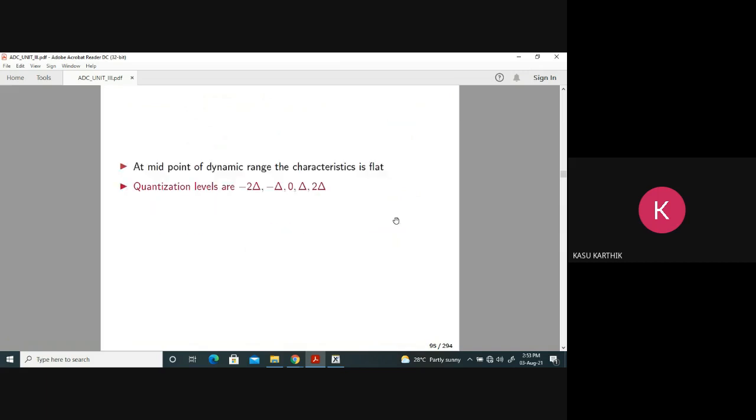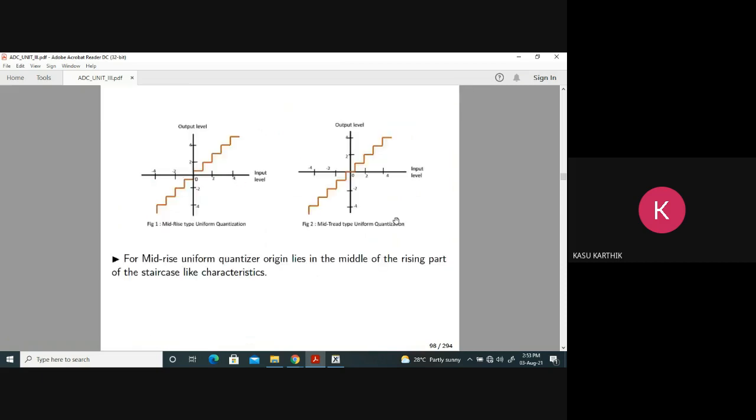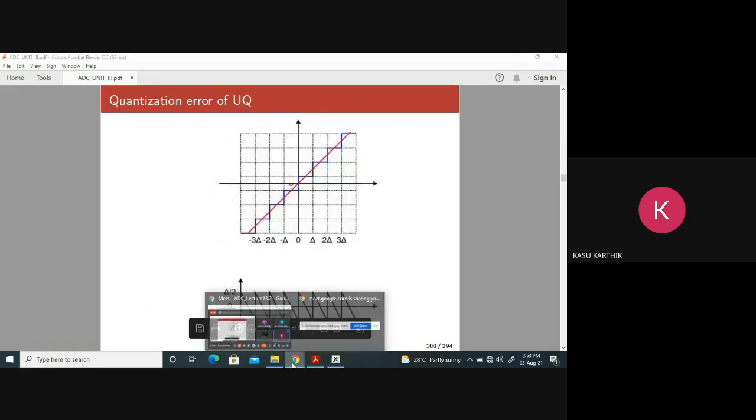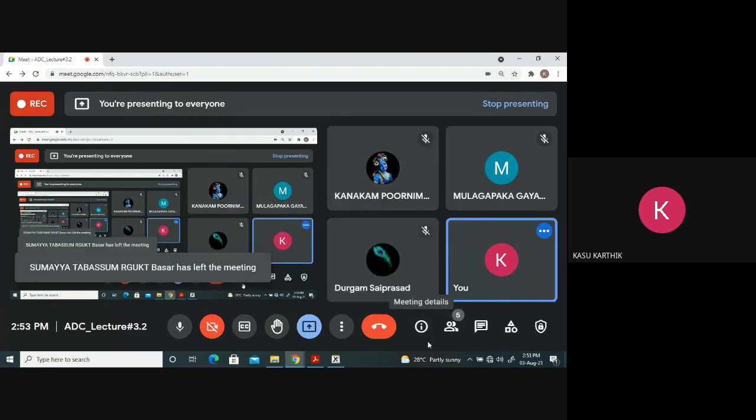What else? You go through this PPT, you'll find out more about these types of uniform quantizers. Right. Any doubts you can ask me. If you don't have any doubts, we'll stop here. Okay, thank you.